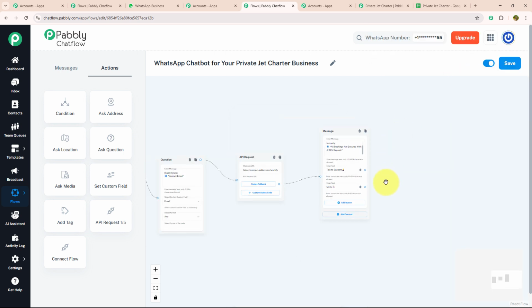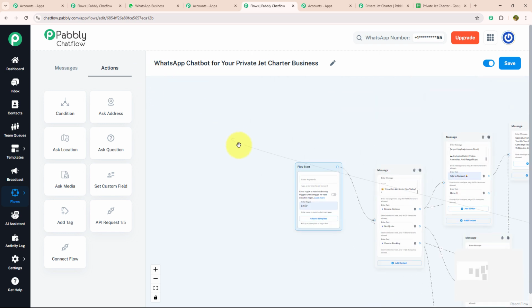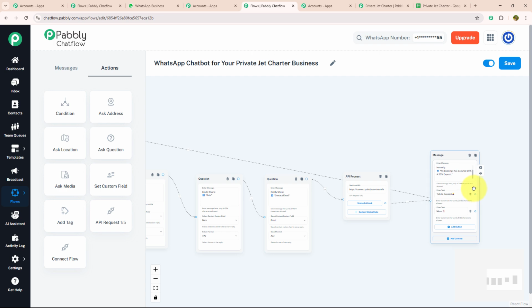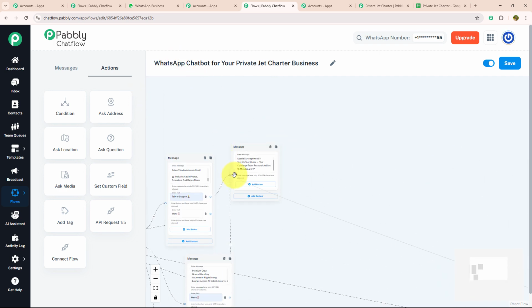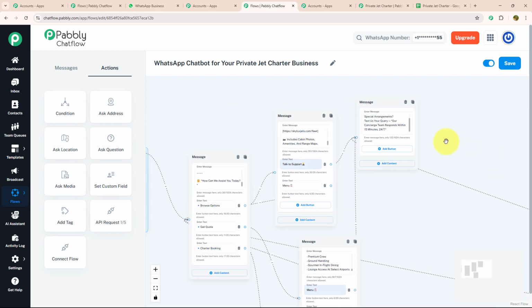I'm going to connect this Menu button with our initial message. As I have told you earlier, if someone selects this Menu button, they will get the initial message. And I'm going to connect the Talk to Support button with the message that we have put for talk to support. As you can see, I have entered all the desired information that would be needed to run a chatbot for a private jet charter business. Not only that, our data is automatically going to be filled on Google Sheet as well.